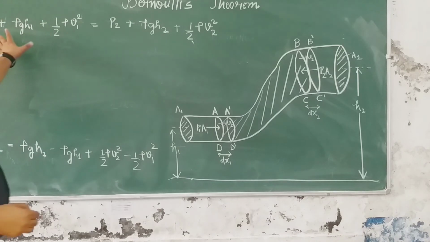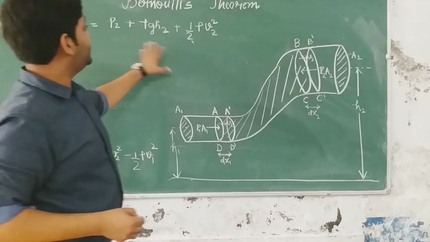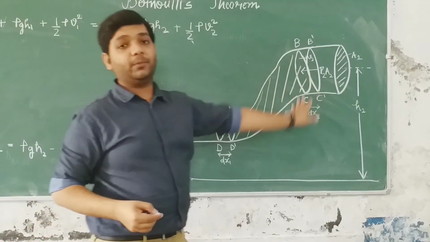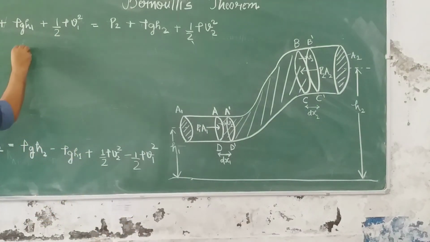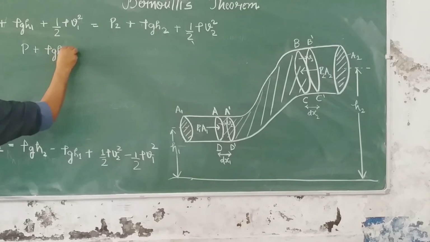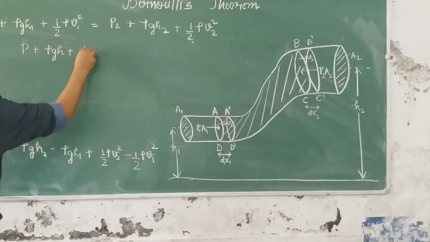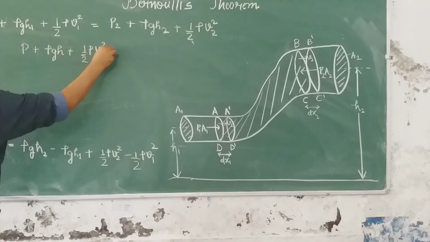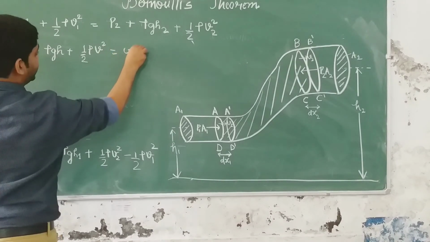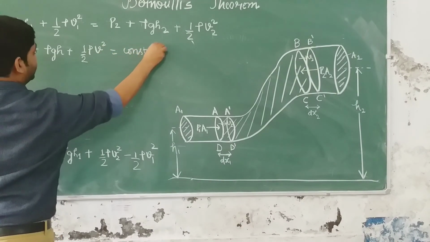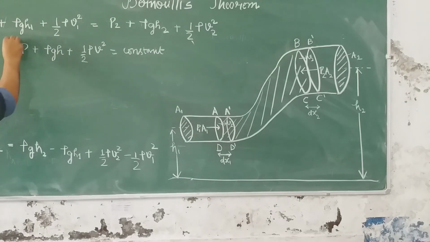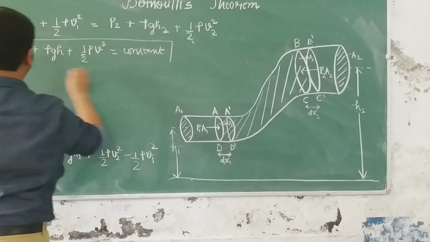This entire sum of energy at this point is equal to the sum of this entire energy at that point. So we can write P plus rho gh plus half rho v square is equal to constant. ठीक है? And this is how we prove Bernoulli's theorem.